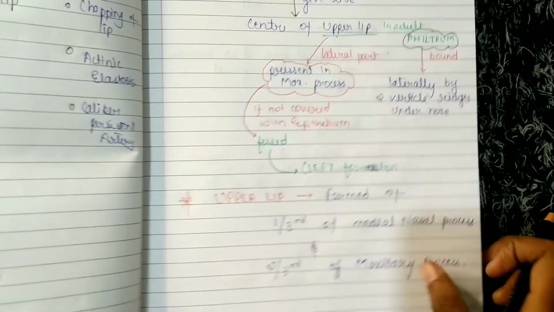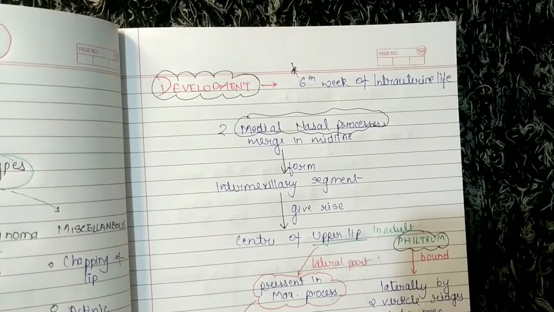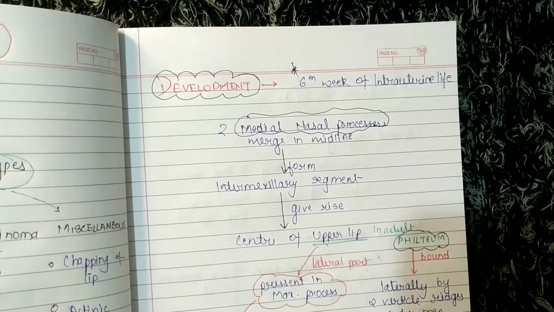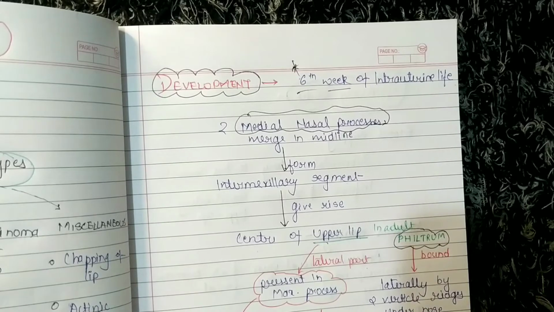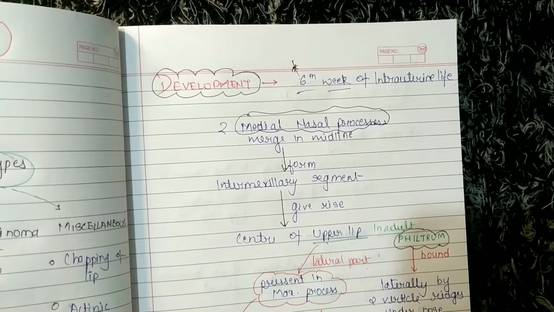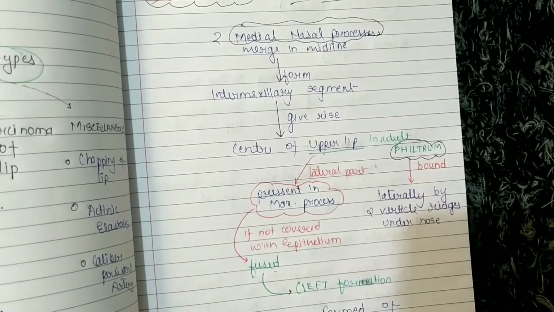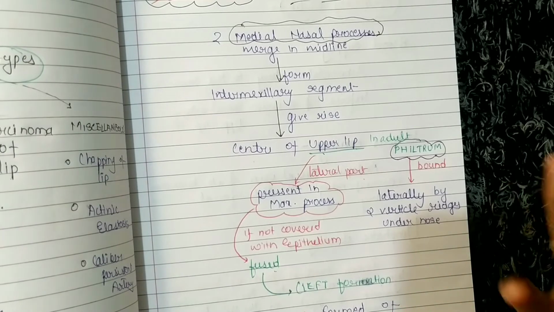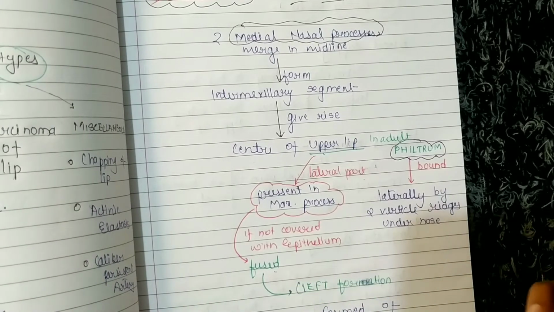I hope this is clear. Let me again go through this. One thing you have to know is that development of lip starts on the 6th week of intrauterine life. The two medial nasal processes merge in the midline, form an intermaxillary segment, and give rise to the center of the upper lip. In adults it is called philtrum. The lateral part of the upper lip is present in the maxillary process, and if it is not covered with epithelium, then it will not get fused and will form a cleft.